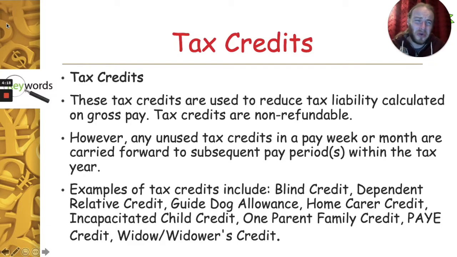And there are loads of different tax credits. For example, there's the blind credit, dependent relative credit, guide dog allowance, home carer credit, incapacitated child credit, single person child carer credit, PAYE credit, widow or widower's credit. There's a credit for nearly everything you can think of, and you can go onto Revenue's website. You can look up the My PAYE Anytime section and look at all the different types of tax credits that are available, and you can apply for those tax credits yourself as well if you're a PAYE worker.